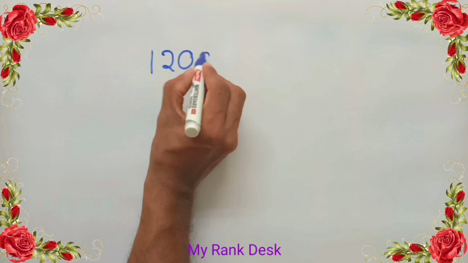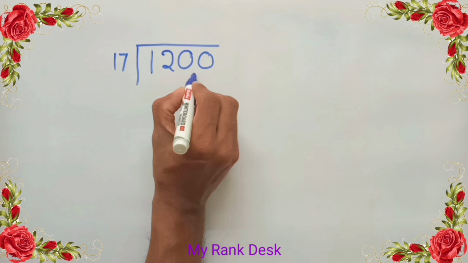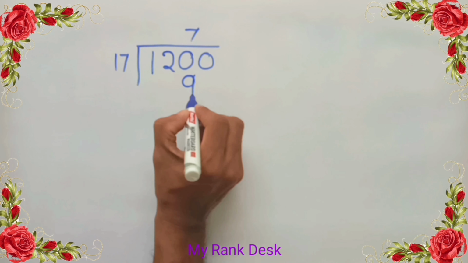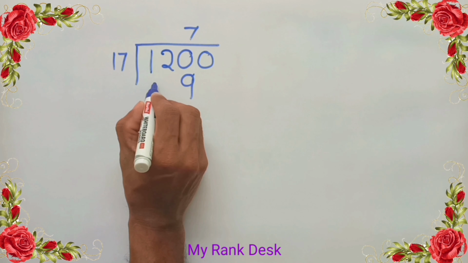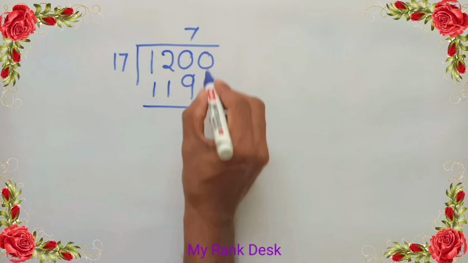Divide 1200 by 17. 7 sevens are 49, write 9 and remainder 4. 1 into 7 is 7, 7 plus 4 is 11. 120 minus 119 gives 1.